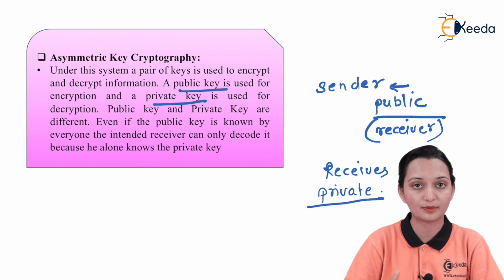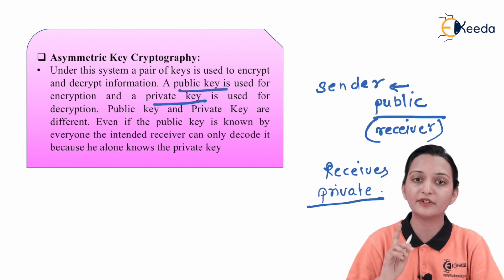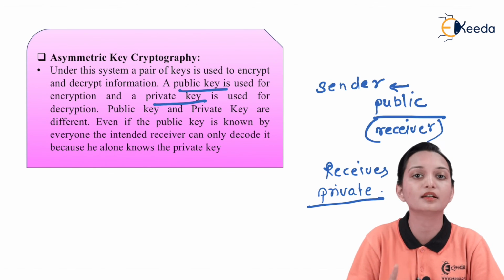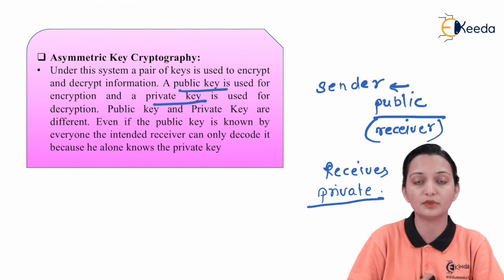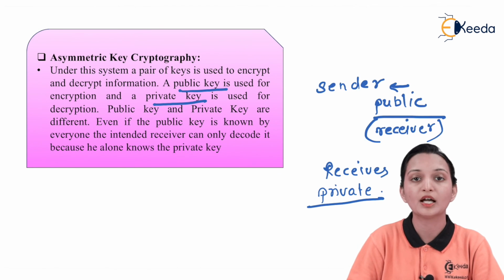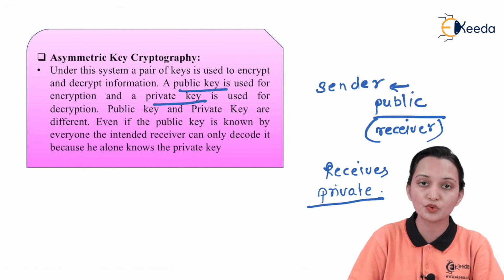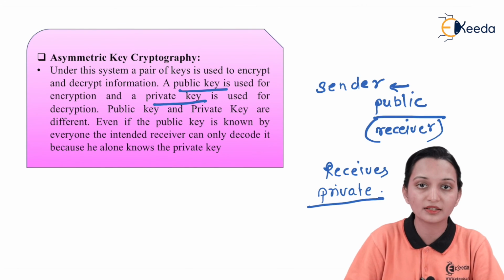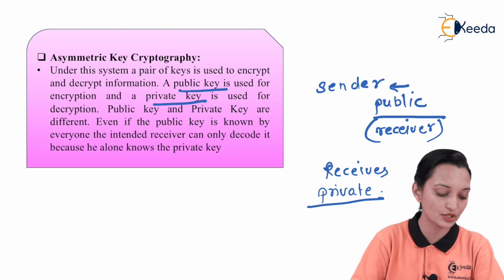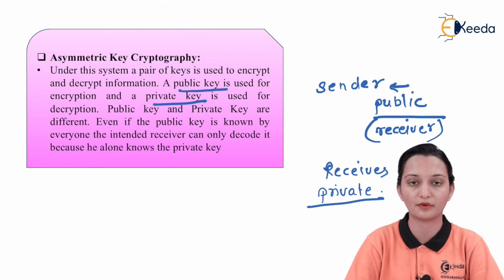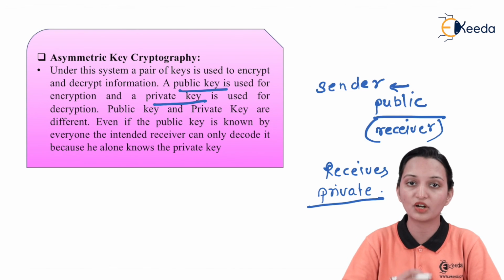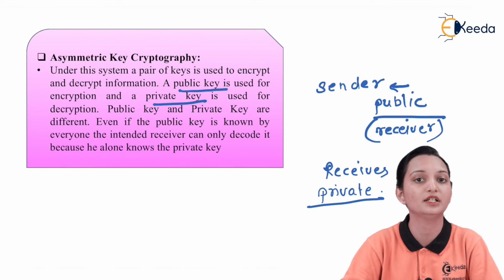To make this data secure, we can use two types of key, one private and one public. When only one key is accessible to both sender and receiver to encrypt and decrypt the data, this algorithm is known as the symmetric key algorithm. And when a public key is used by the sender for encryption and a private key is used by the receiver for decryption, this is known as asymmetric key cryptography. These concepts are the basics of cryptography which we will require continuously throughout the complete lesson.